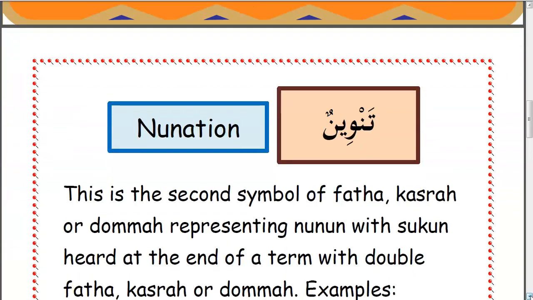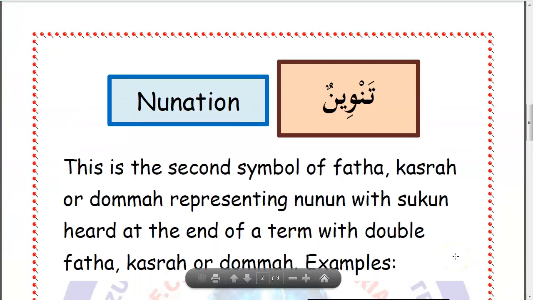Happy listening. In this part of the lessons, we are going to discuss another concept in Tajweed, which is known as Tanween. So Tanween means the sound of Nun. You may ask, in what way does it become the sound of Nun?